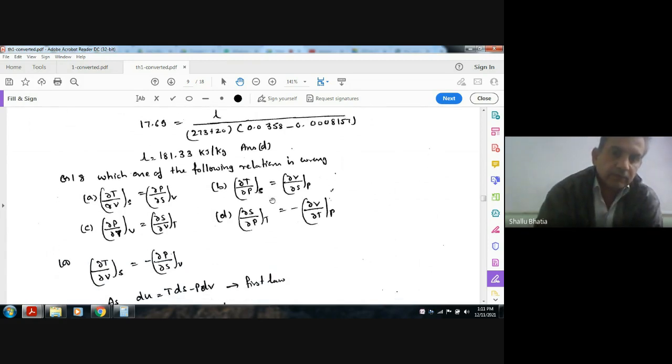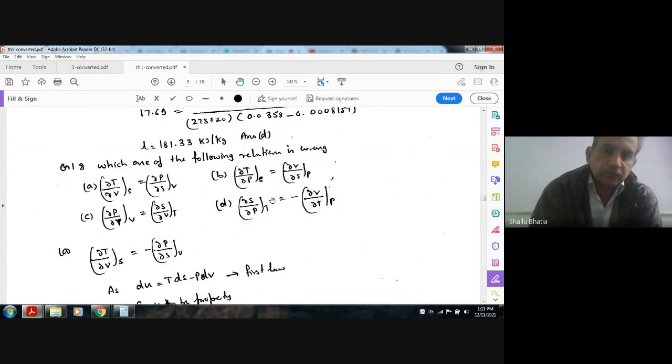Okay, next, which of the following relationships is wrong? Option A, curly T by curly V at S constant is equal to curly P by curly S at V constant. B, curly T by curly P at S constant equals curly V by curly S at P constant. C, curly P by curly T at V constant equals curly S by curly V at T constant. D, curly S by curly P at T constant minus curly V by curly T at P constant. Okay, so the answer is A.